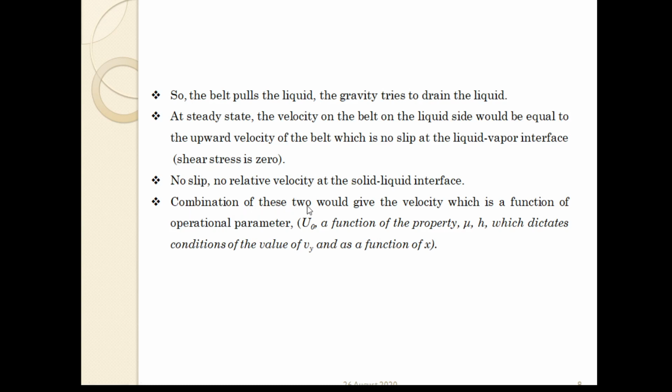The combination of these two gives us the velocity as a function of those operational parameters: U naught, the velocity of the belt moving in the upward direction, mu, the viscosity, and h, the film thickness, which dictate the velocity in the y direction, and as a function of x also.